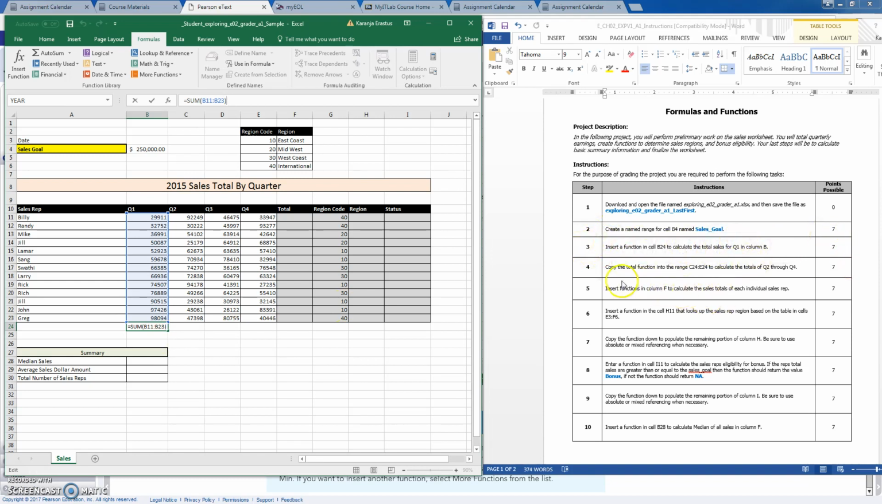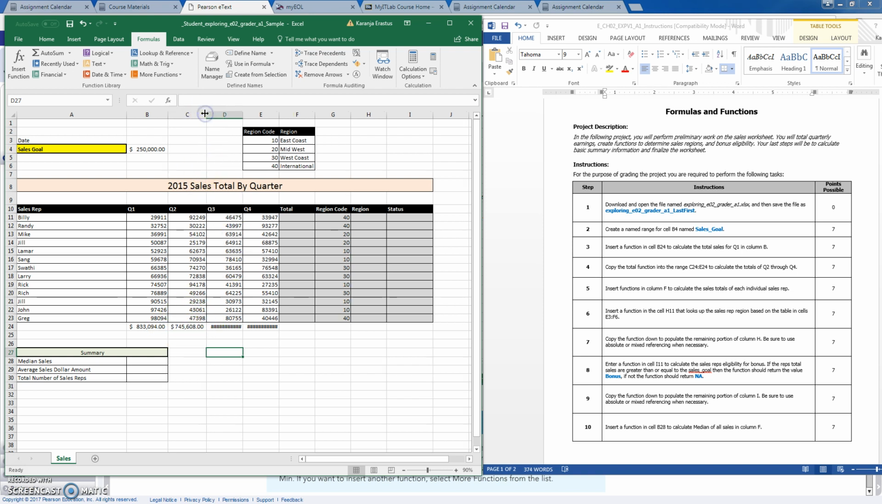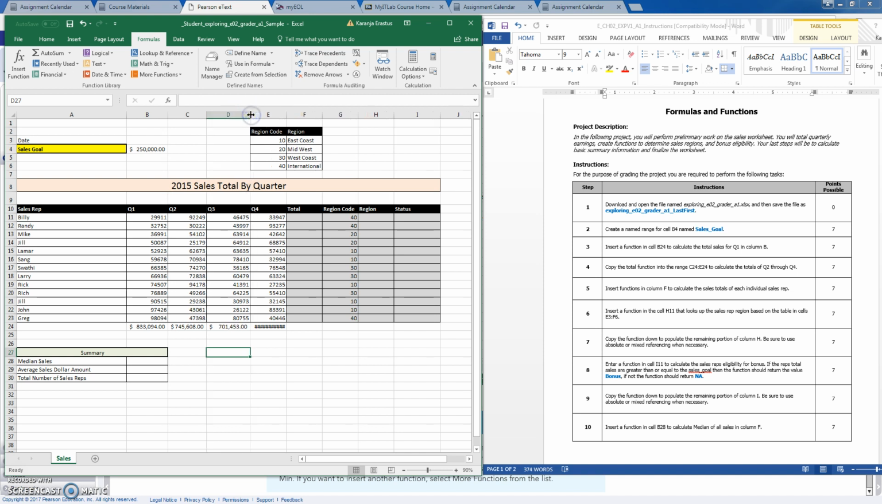We have 7 points. Then it tells you to copy the total function from the range C24 to calculate the total for Q2 through Q4. So you just do one, and because Excel helps with automation, you select this and you move up to that, and you have that. So remember, when you have these characters, it means that the numbers don't have enough space, and what you can do is come between the cells here and double click, or you can bring the mouse pointer here, hold it down, and then drag the cells to create more space like that. So you're able to view the values.